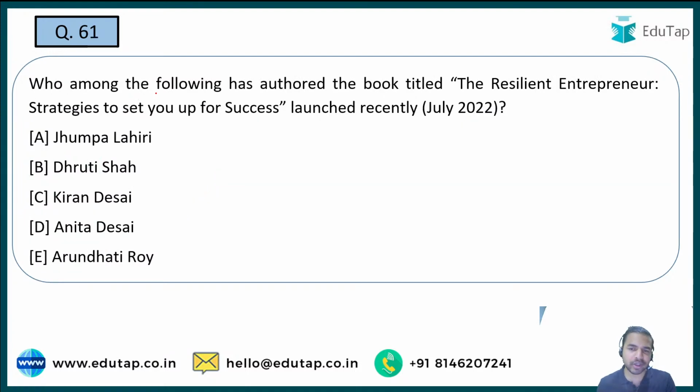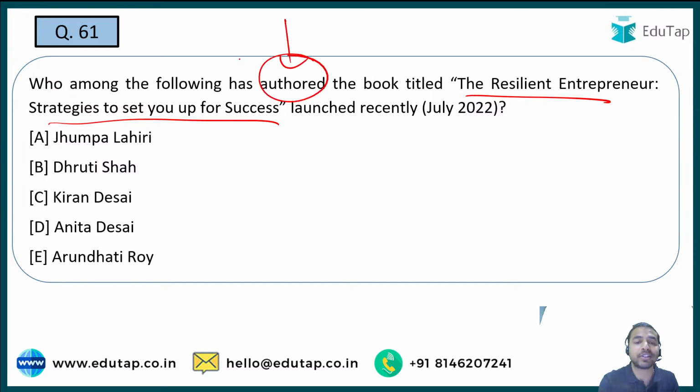Who among the following has authored the book titled The Resilient Entrepreneur: Strategies to Set You Up for Success? The title of the book has been mentioned here. You are just required to tell me the name of the person who has authored this particular book. Is it Jhumpa Lahiri, Dhruti Shah, Kiran Desai, Anita Desai or Arundhati Roy? These are famous authors in India, and that's why their names have been mentioned here. Quickly tell me what is the right answer.